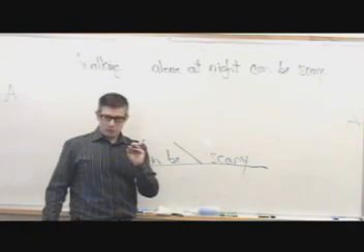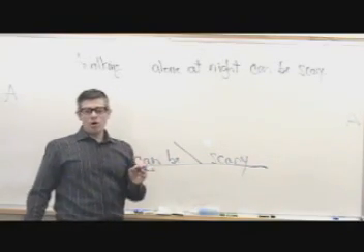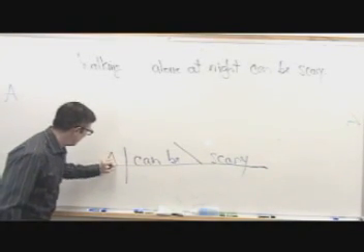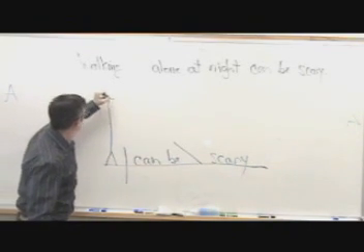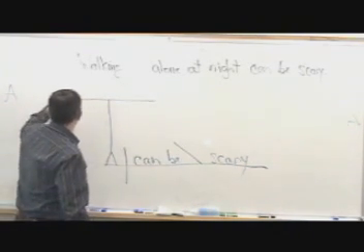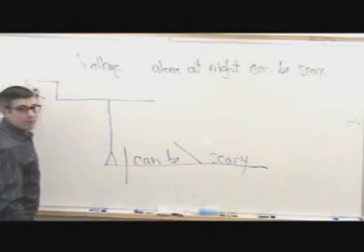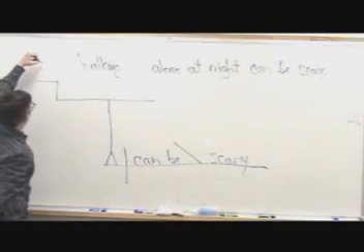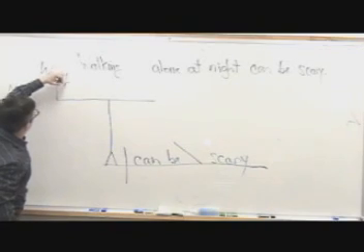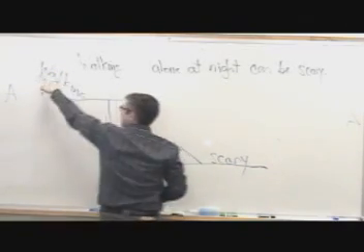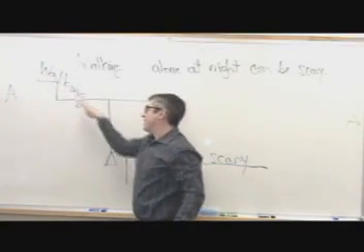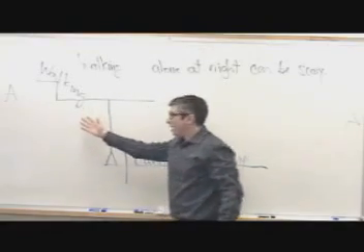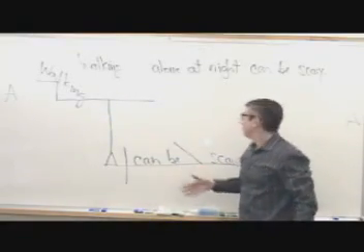Now, to diagram gerunds, we need to draw pedestals. And the pedestal for a gerund looks like this. We go up, and draw a new baseline, and we make a little step here at the left side of the baseline. And we write our gerund this way, on the diagonal, going from the top of the step down to the baseline. Okay, and so there's walking. Now what we've got diagrammed is walking can be scary.